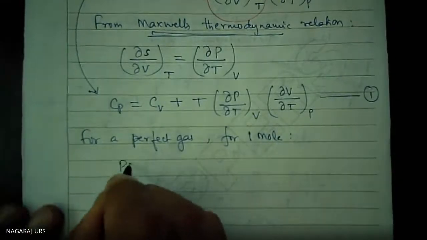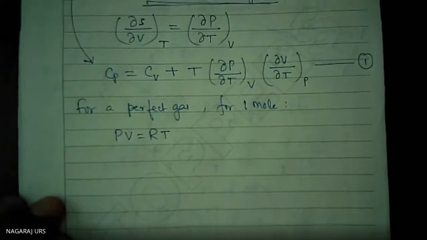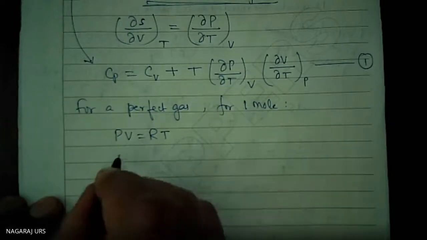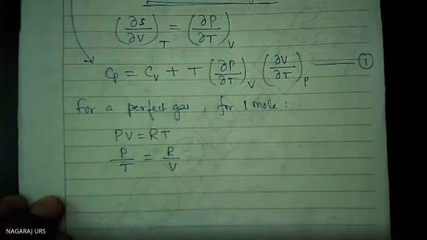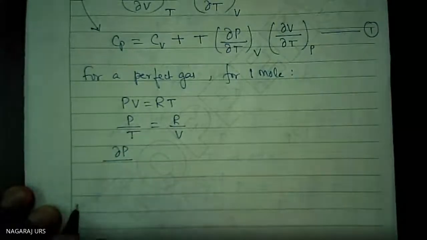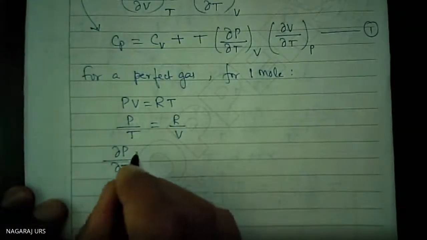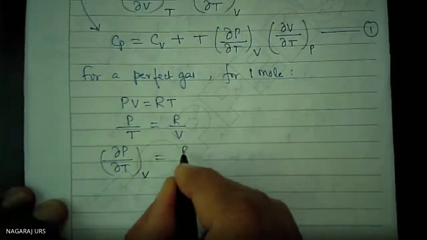Therefore, we can apply PV is equal to RT. P by T is equal to R by V. Differentiating, del P by del T at constant volume is equal to R by V only.